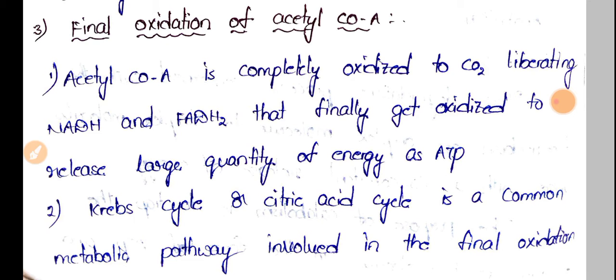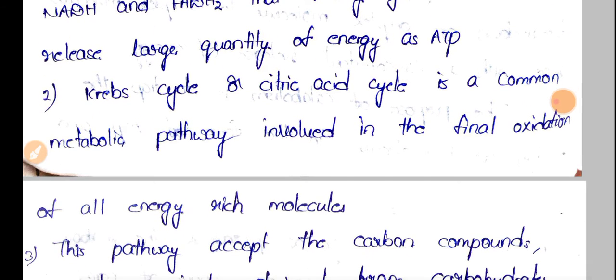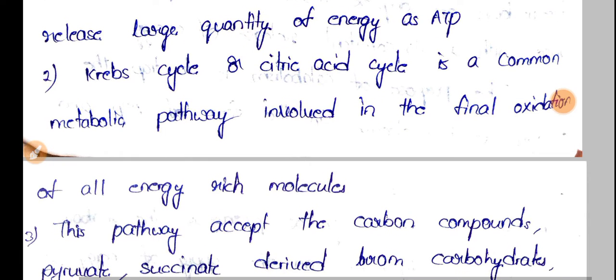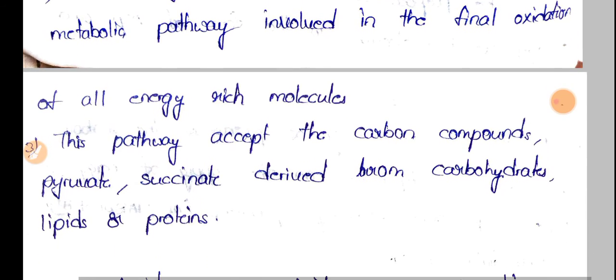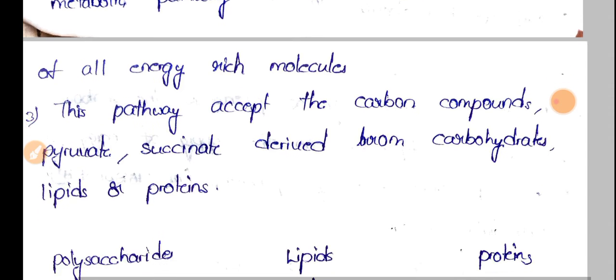So if you take the Krebs cycle as an example, by final oxidation at the end of the Krebs cycle, we will have energy rich molecules. Energy rich molecules like NADH and FADH2 will be produced during this citric acid cycle or Krebs cycle. And here compounds like pyruvate and succinate are derived from carbohydrates, lipids or proteins.